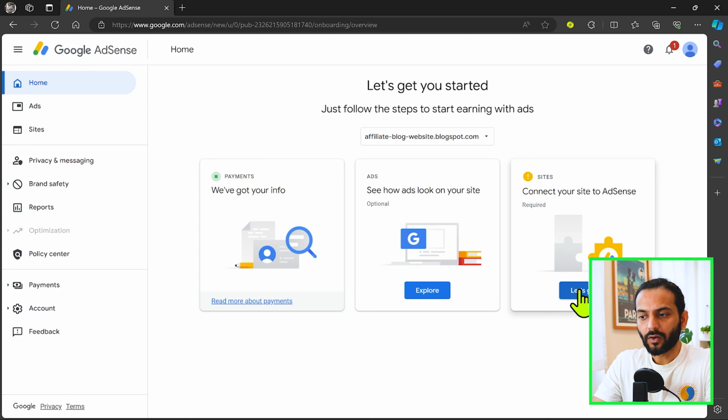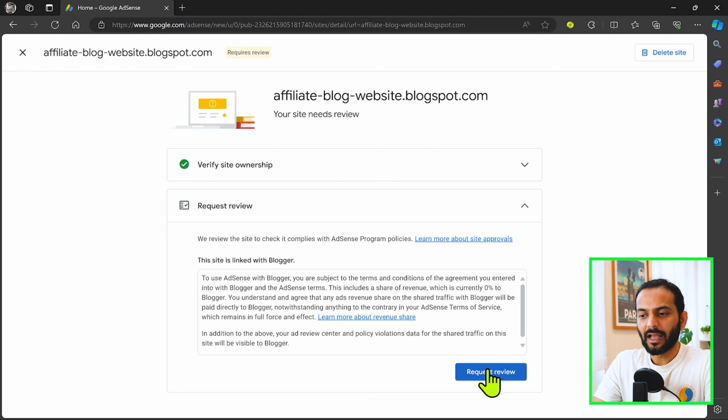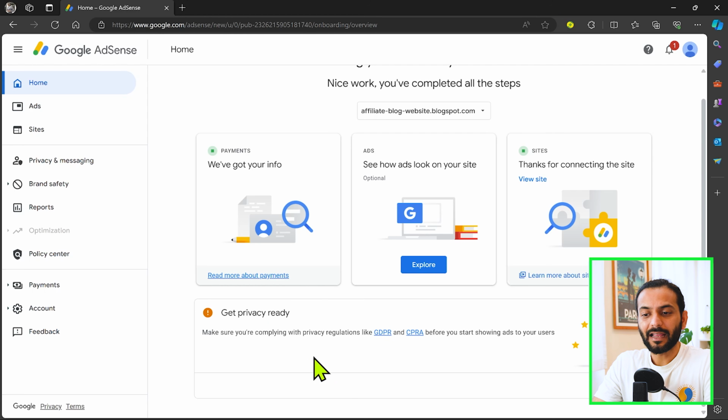So let's try and click on let's go, and you can see here verify your site ownership. What I will do is click on next, and then I'll ask for request review. And guys, a very important thing: you have this, get privacy ready, which is a new requirement from Google. You need to click on review now.